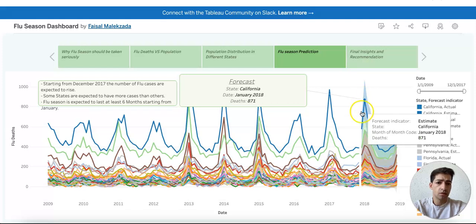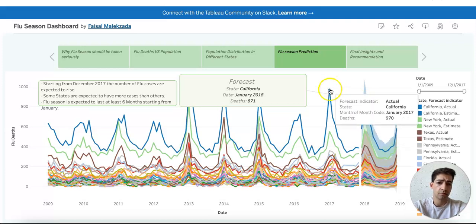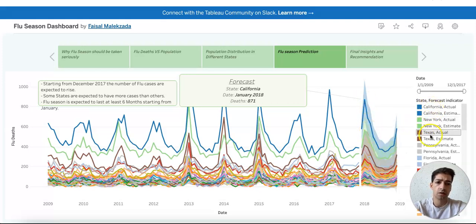Now we can also see from this chart that some states will have way higher flu deaths. We can expect way higher flu deaths, and these are, as we discussed previously, major states, for example, California, New York, and Texas. And smaller states with less population, we can expect them to have fewer flu cases.